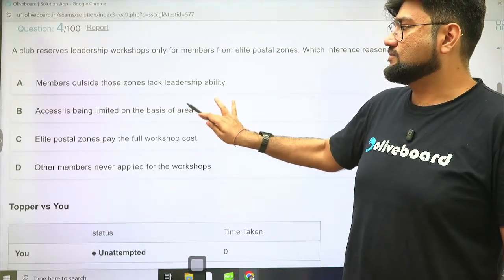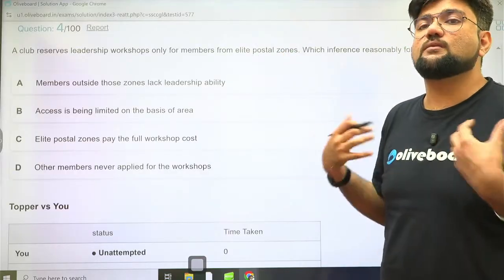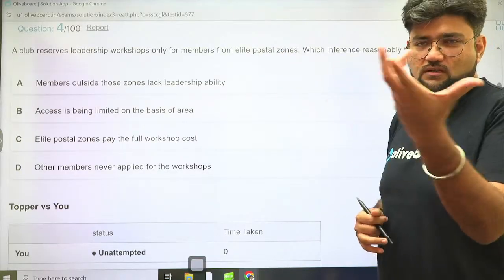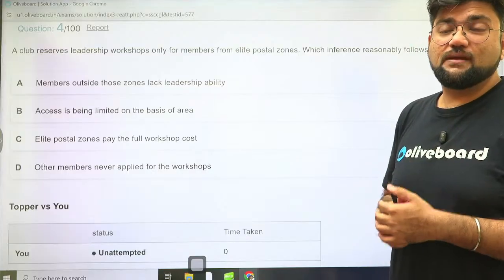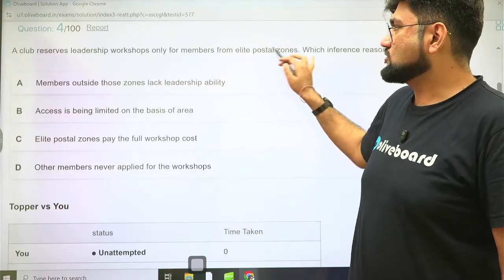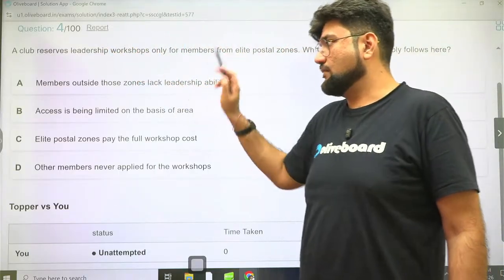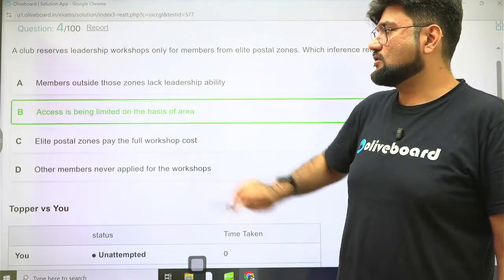This is clearly visible. That's what they are trying to say, that elite postal zones. Postal zones means it belongs to a particular post office, the postal zip codes, the pin codes which we use in a country. Based on that, the postal zones are developed, and based on these elite postal zones, they are only reserving leadership workshops for them. So we can see that access is being limited on the basis of area.